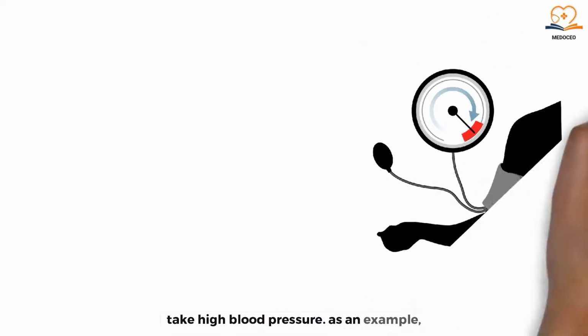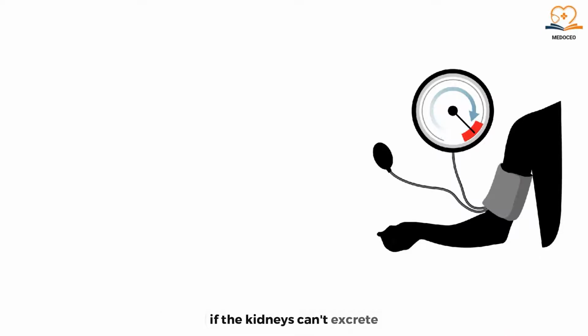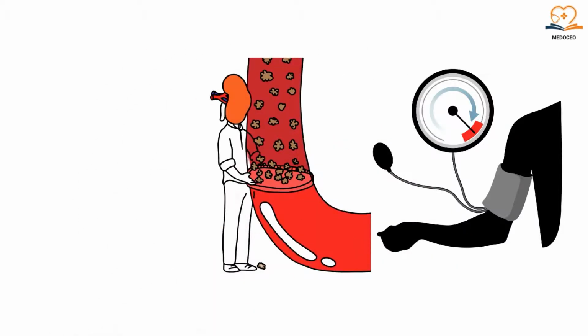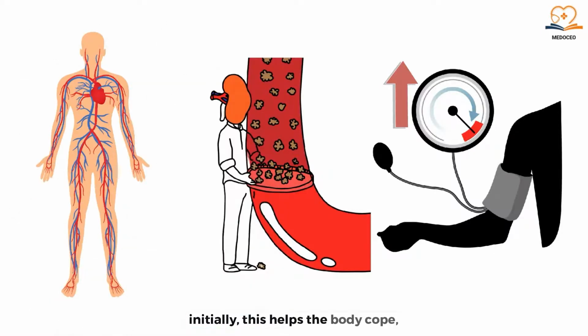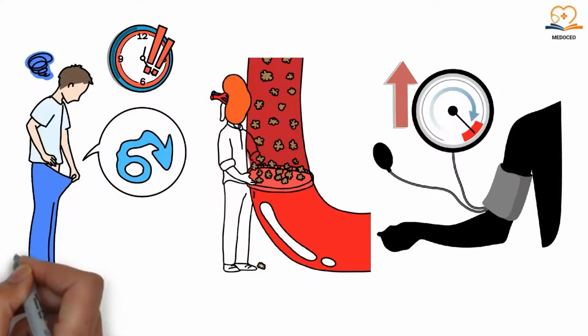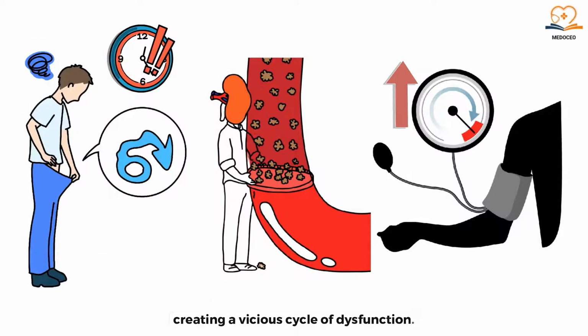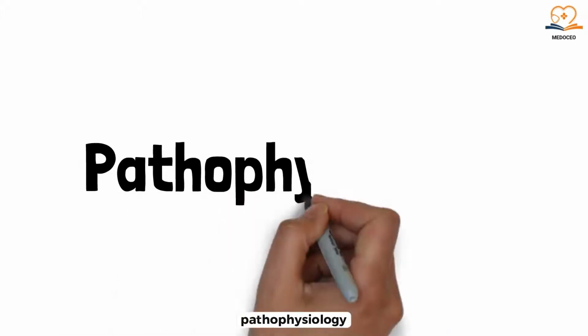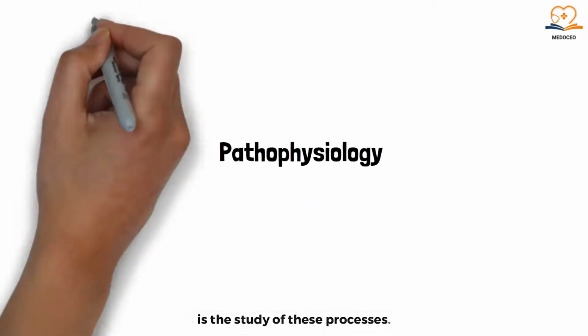Take high blood pressure as an example. If the kidneys can't excrete enough salt and water, blood pressure rises to restore balance. Initially, this helps the body cope, but over time, it can lead to more damage, creating a vicious cycle of dysfunction. Pathophysiology is the study of these processes.